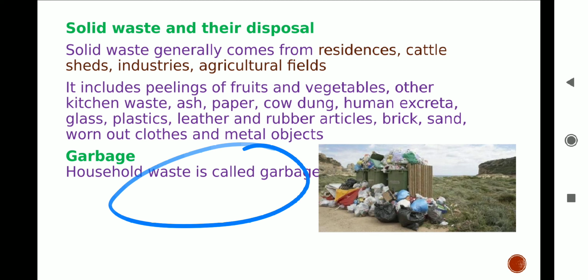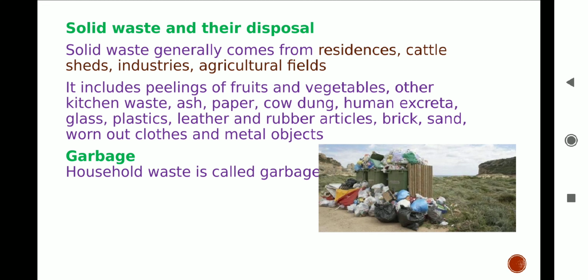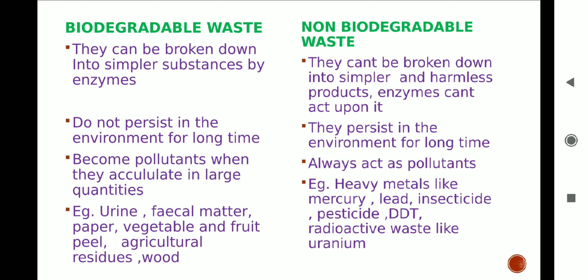Biodegradable waste means waste which can be broken down with the help of microorganisms into simple substances. They can easily be decomposed. Biodegradable waste only becomes a pollutant when it accumulates in large quantities. Examples of biodegradable waste are urine, paper, fecal matter, vegetable and fruit peels.